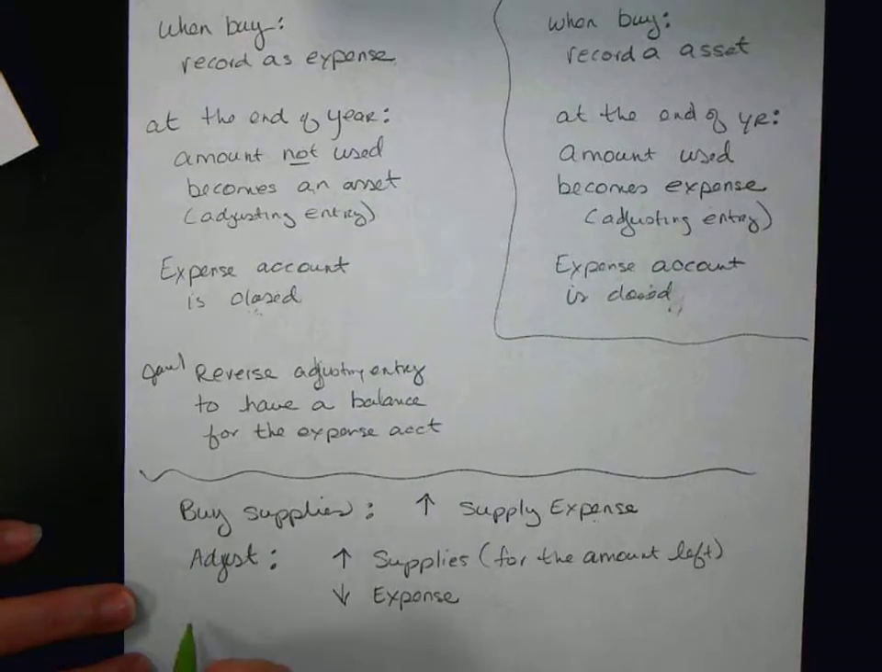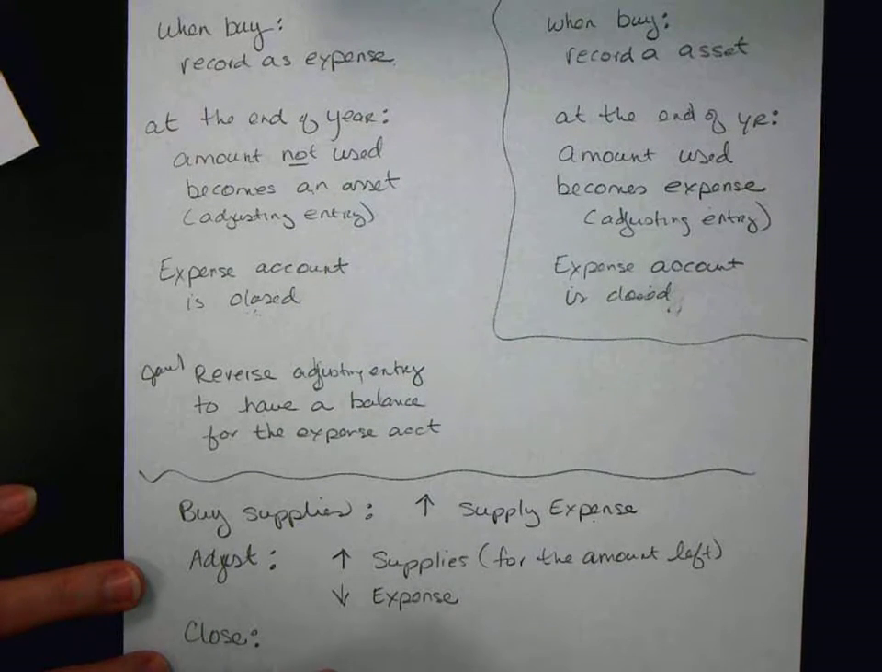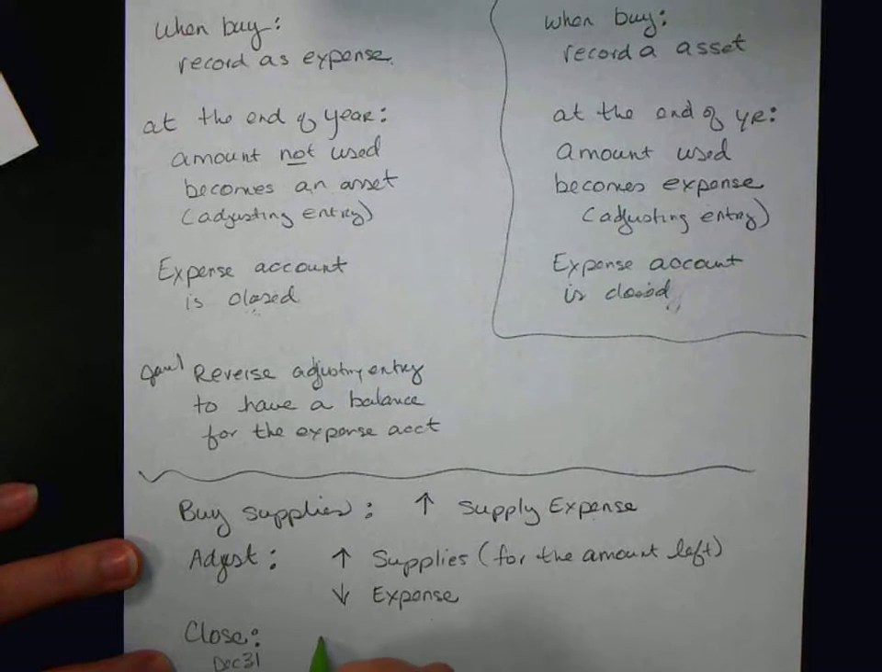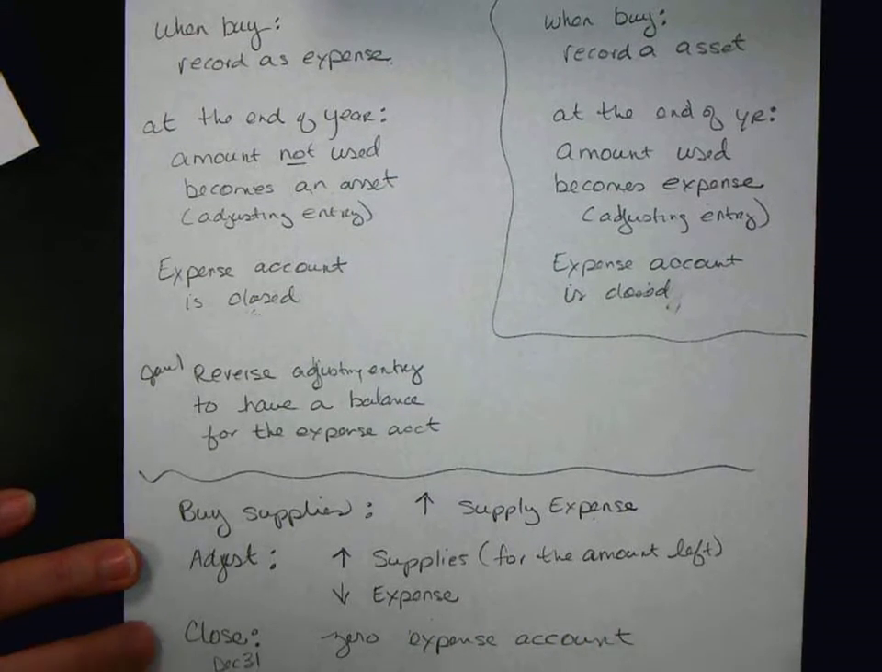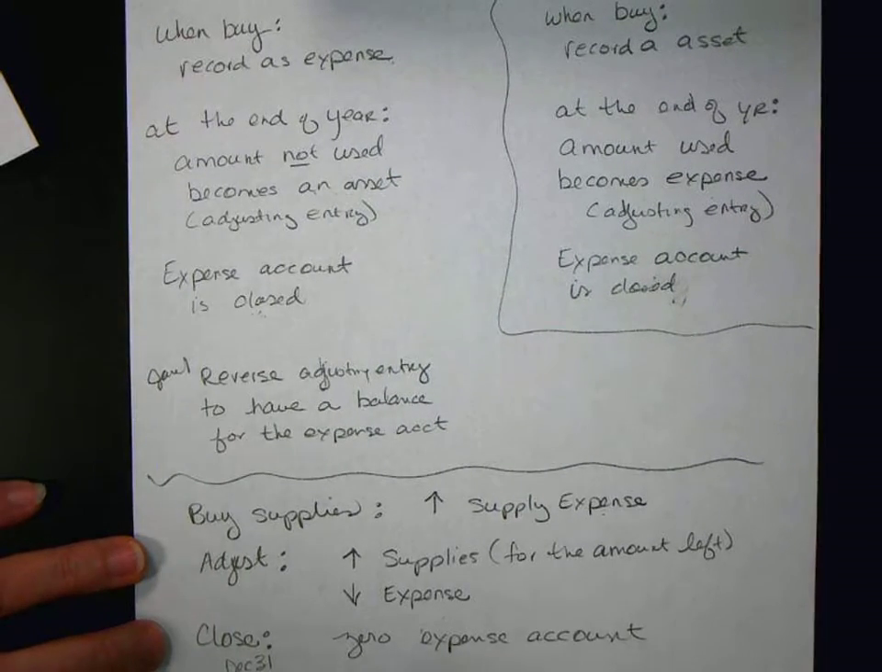Okay? And then when we close on December 31st, we have to zero the expense account. All right? We close it. And then we have to reverse it.